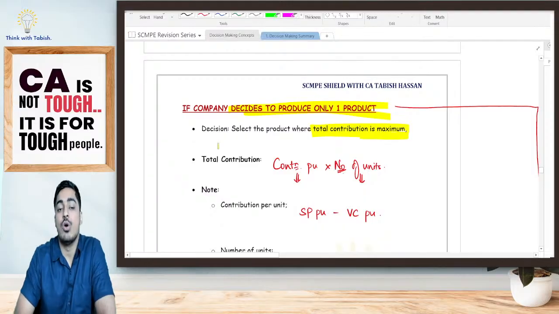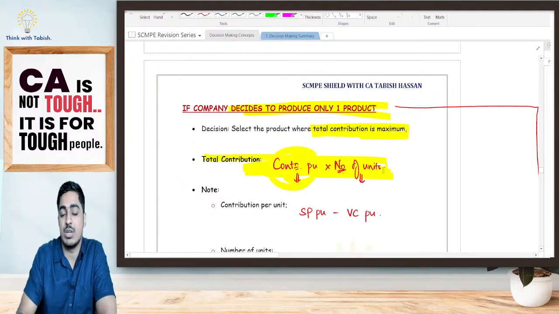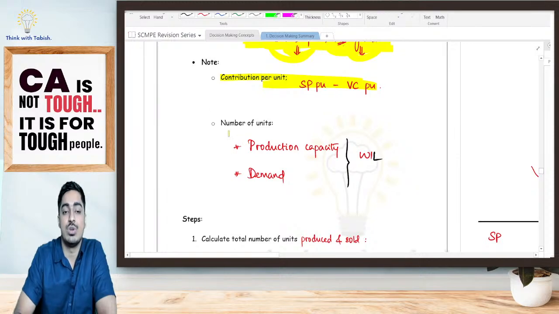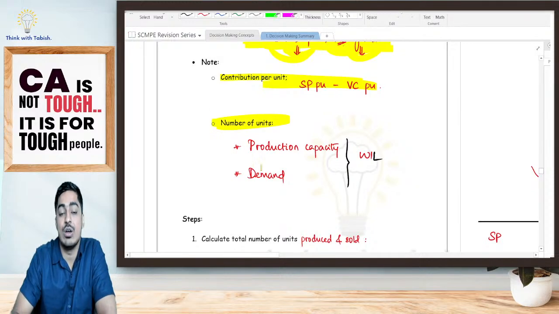Now, how do we get total contribution, students? Total contribution is nothing but contribution per unit into number of units. Two things I want: contribution per unit and number of units. What is contribution per unit? It is selling price minus variable cost per unit. How do I get number of units, students? I've already told, it is my production capacity or demand, whichever is lower.